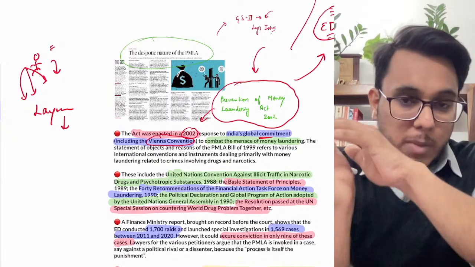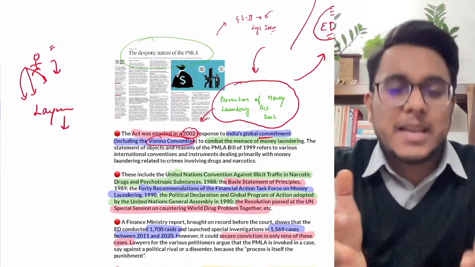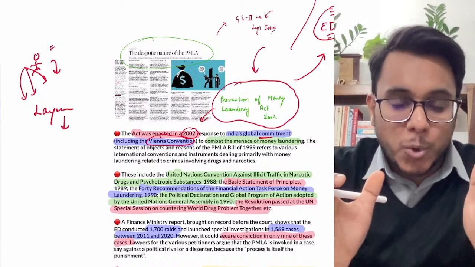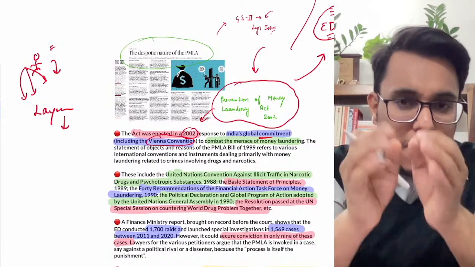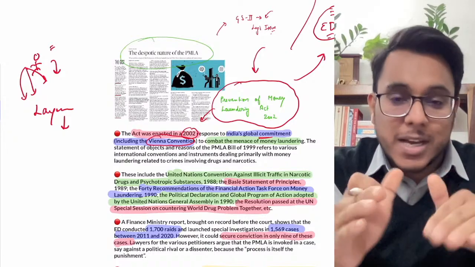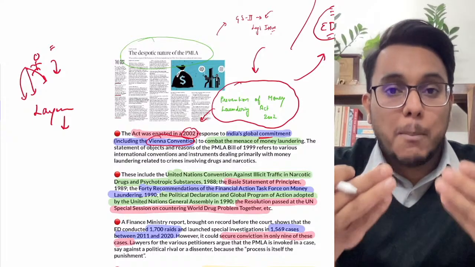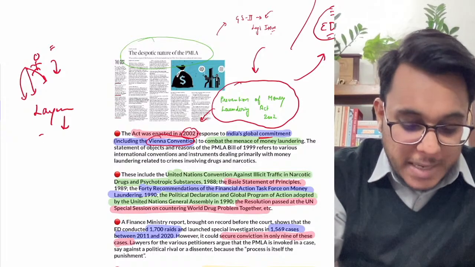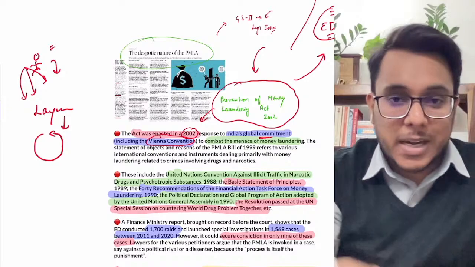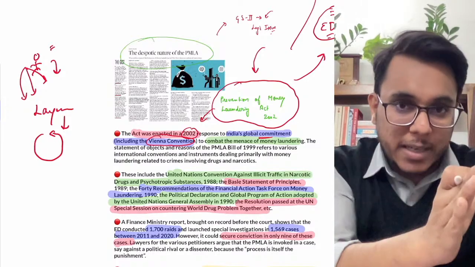He will first put this money into the financial system, into the banks. Let's say he had earned 1 lakh rupees. He will make small parts of this 1 lakh rupees, let's say 1,000 rupees each, and deposit 1,000 rupees into 100 banks. Then this money will be rotated from one account to another account, then to yet another account.